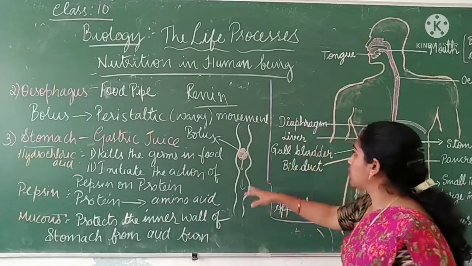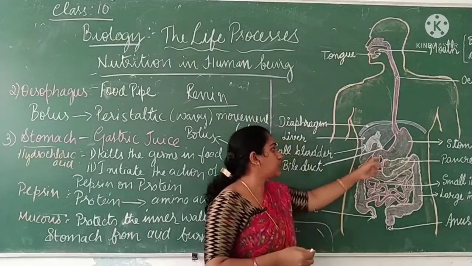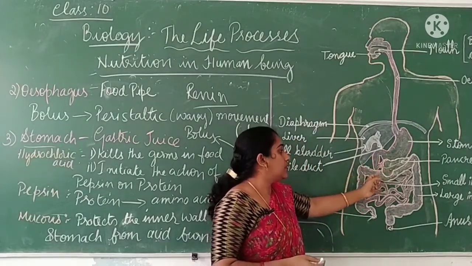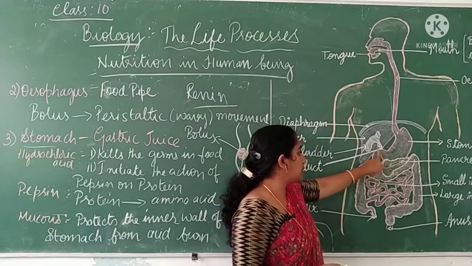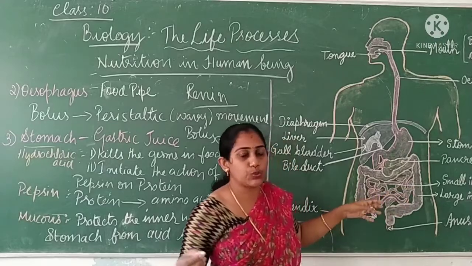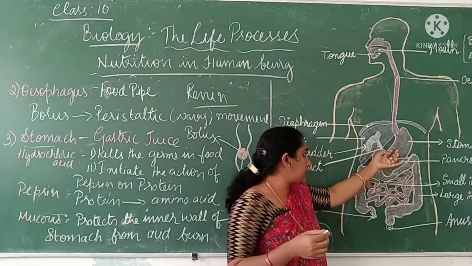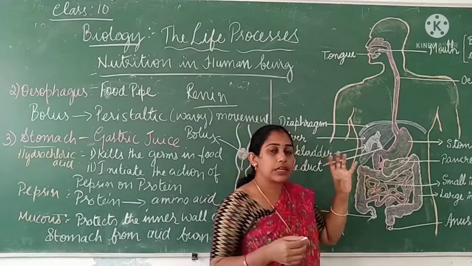Next, what happens from the stomach? The food will be entering into the small intestine. From the stomach, it will be pushed into the small intestine. So the stomach is connected to the small intestine. You can see the small intestine is a very long tube. From the stomach, the food will be released into the small intestine in a controlled manner.